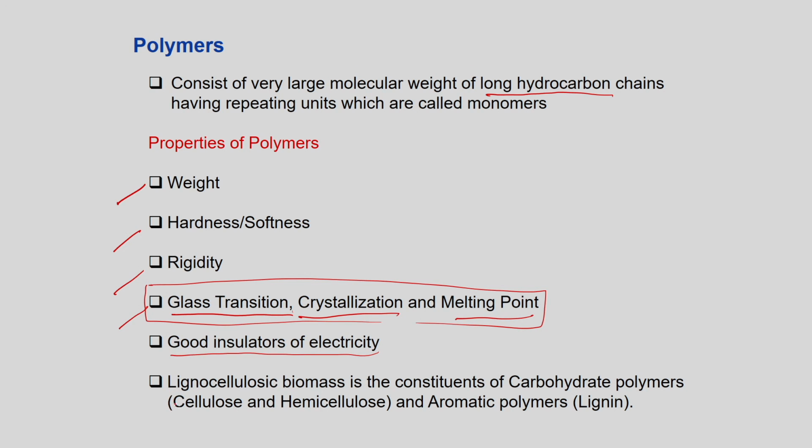Now, these are natural polymers. In natural polymers, lignocellulosic biomass, it means the biomass decaying wood or the decaying plants, they are a rich source of carbohydrate polymers. The carbohydrate polymers are cellulose and hemicellulose, and if you apply enzymes on it, it will reduce it to sugars.